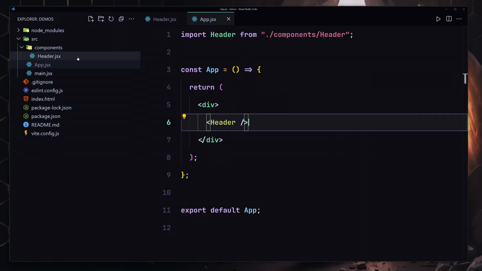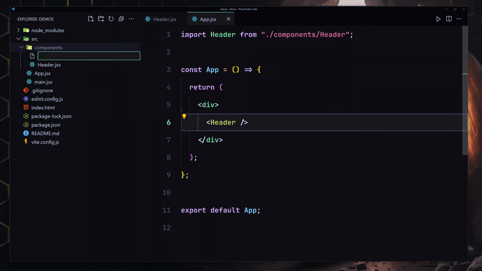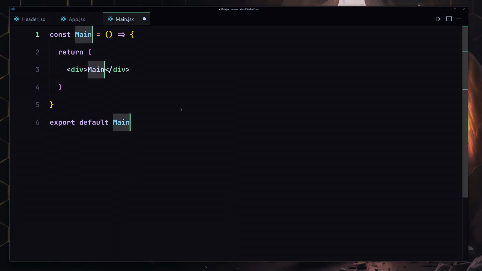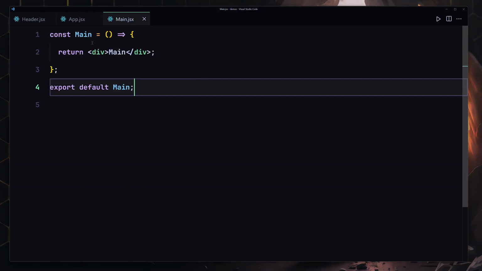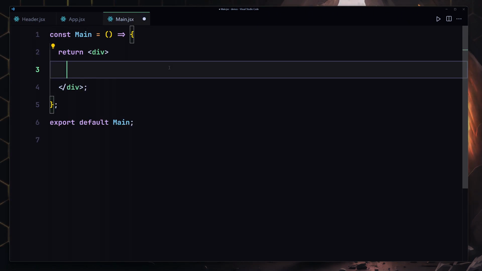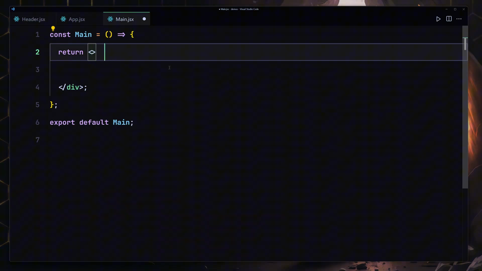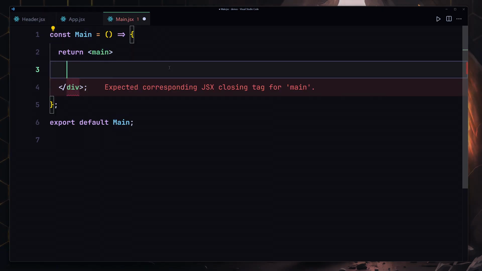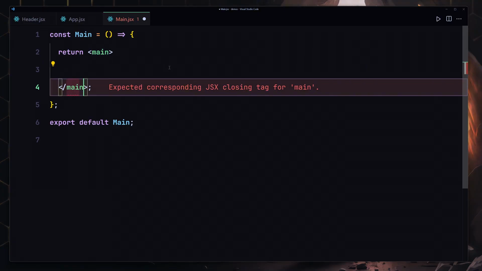Now in the second part we're going to be creating a main component. So I'll just say main.jsx, and inside there we're going to be creating our RAFCE. Or you know what, it should be main, and you can basically give it any name that you prefer, but in my case I'm going to give it the name main content and change that to main. So I'm going to copy that and place that right here.